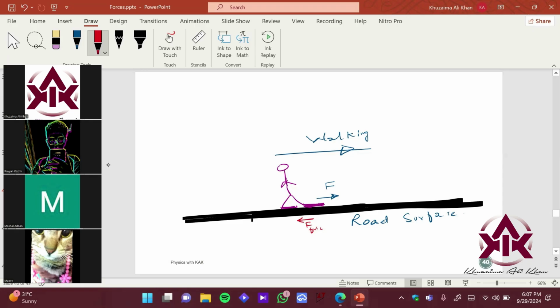And sir, you don't slip. Yeah, you don't slip, right? You don't slip, and your foot is basically stationary over here. It does not move forward. Okay, so it's 0 meter per second.